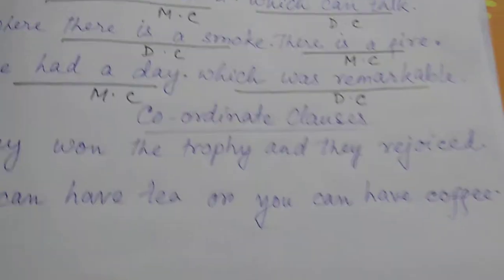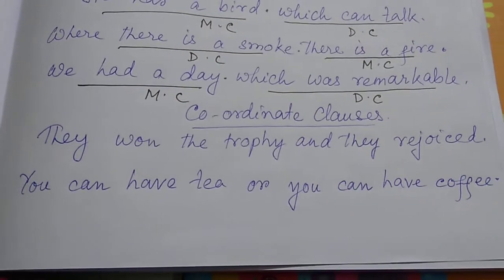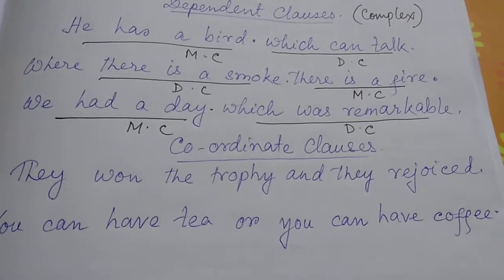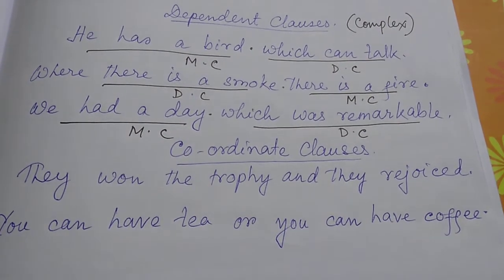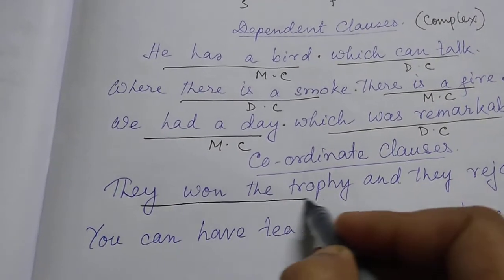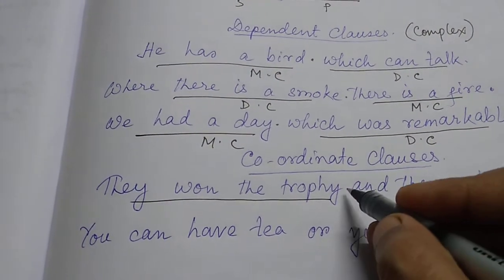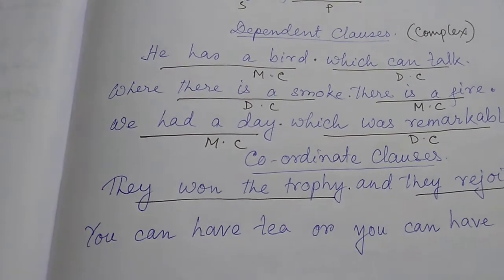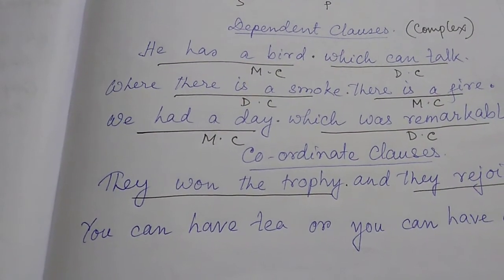Now, let's go to the third kind of clauses. They are called the coordinate clauses. Look: they won the trophy and they rejoiced. "They won the trophy" looks like a main clause because if we put a full stop, it makes a sentence. "They rejoiced" also makes a sentence.